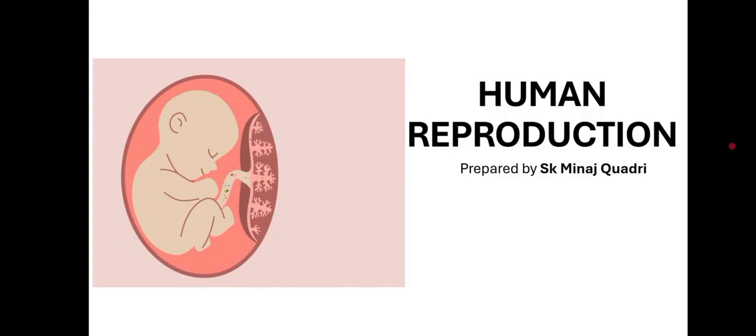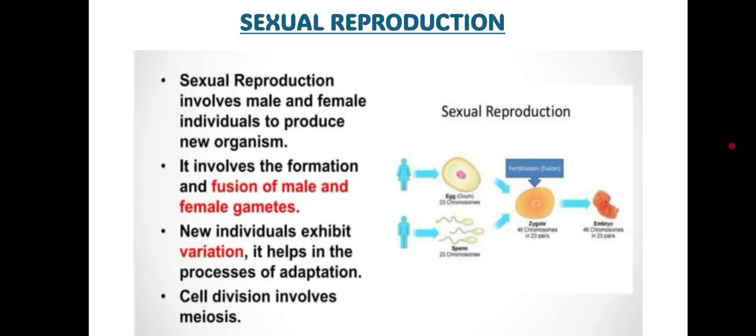So today we are going to start one of the most important topics, that is human reproduction. Before we start any concept about human reproduction, let's know that human reproduction is actually based on the sexual means. Why? Because it provides the variation, correct? And one of the exclusive characters of sexual reproduction is the fusion of gametes, male as well as female gametes, right? That we actually call fertilization, correct. And one of the most important points about sexual reproduction is that it provides the variation, right. And variation helps any organism adapt to the changing environment, correct.